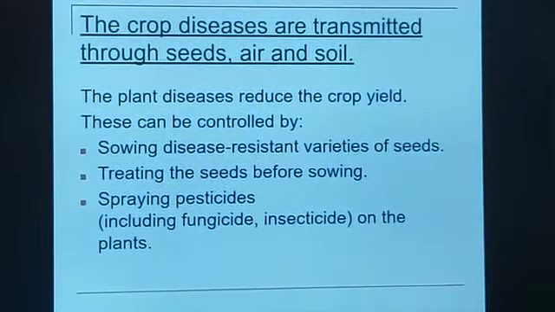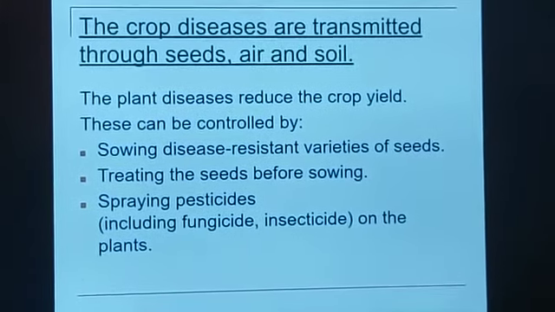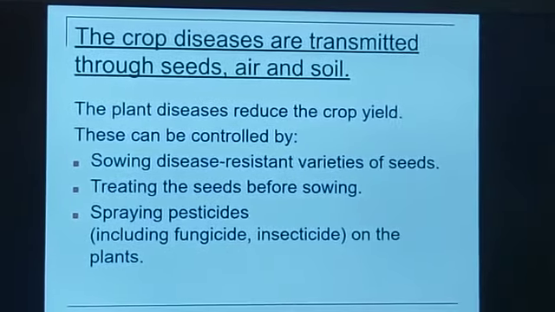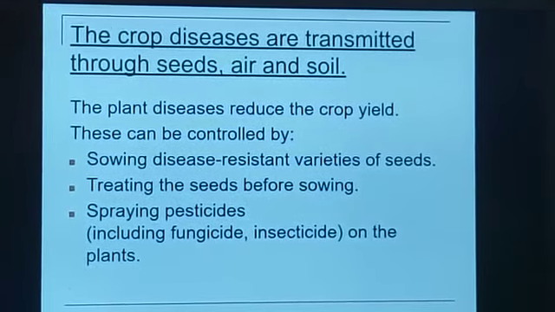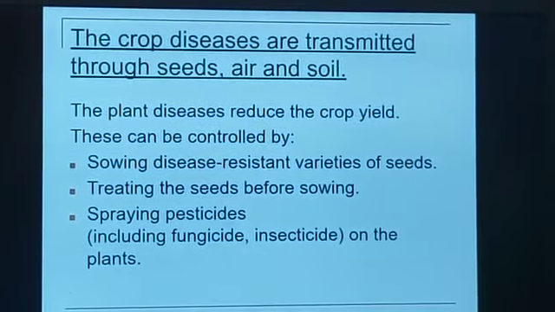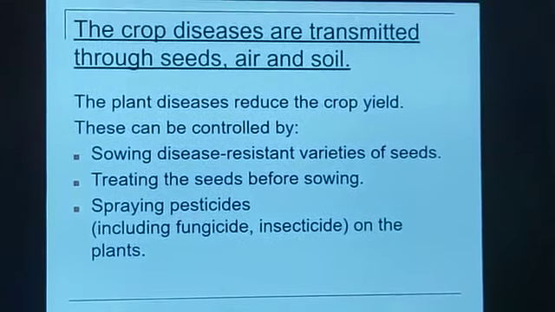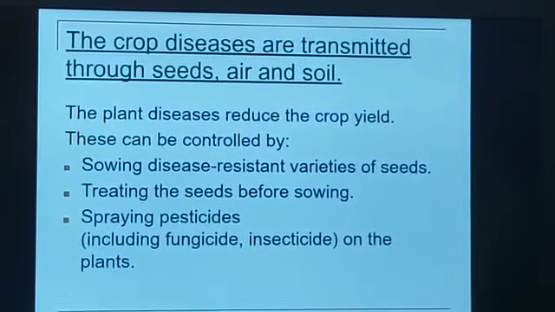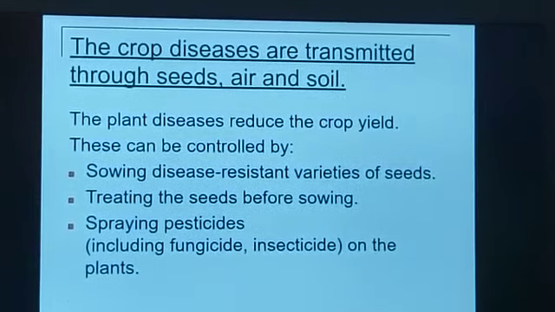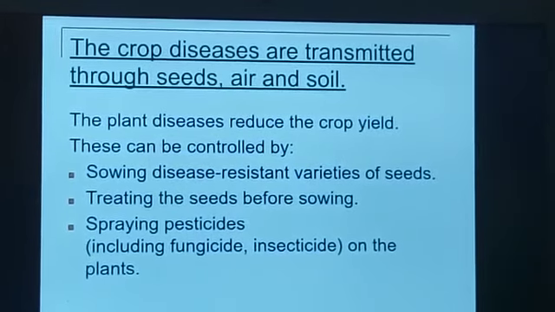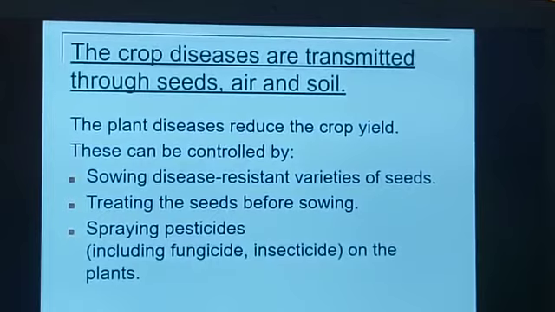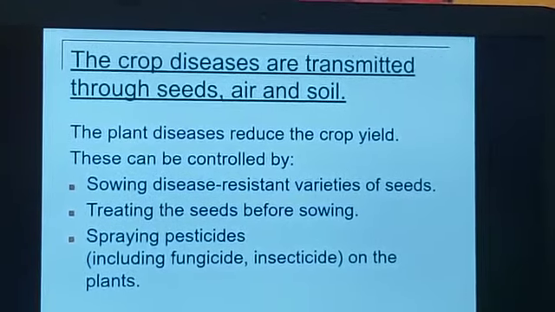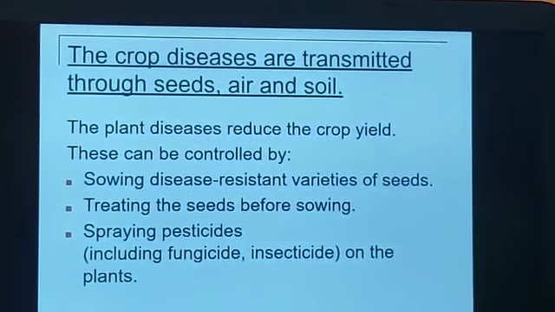Now the crop diseases are transmitted through seeds, air and soil. The diseases which occur in plants generally spread through the seeds. If the seeds are not healthy, the plants may get the disease, or through air and soil. The plant diseases reduce the crop yield. This is the major problem. If the plant gets the disease, the crop yield will definitely get reduced, and it will affect crop production. These can be controlled by sowing disease-resistant varieties of seeds.